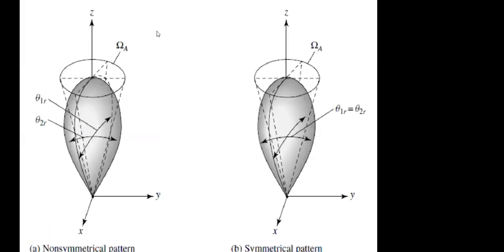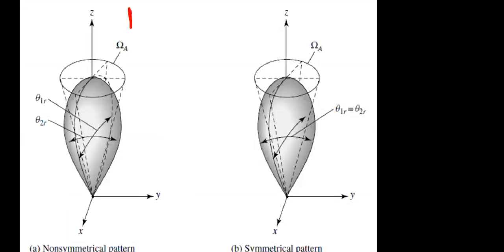Okay, so by definition, what is beam solid angle?